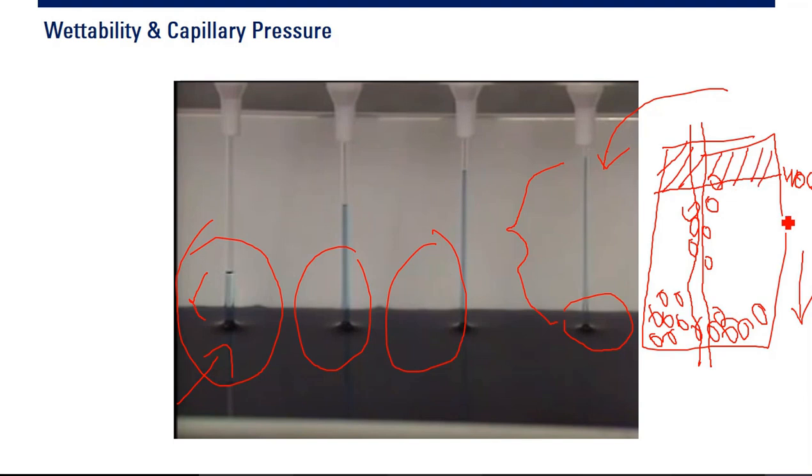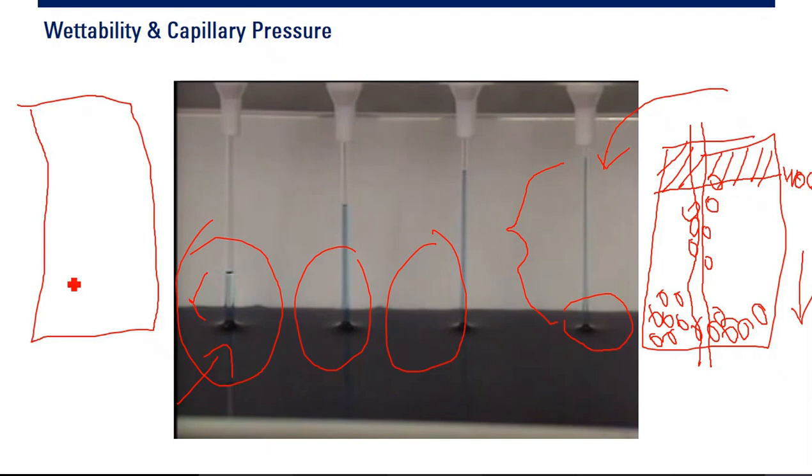So if you have small radius of pores, small pore throat, or if you have a tight reservoir, low permeability, then you will have a thick water layer. And actually we don't like that, because we want to produce oil.